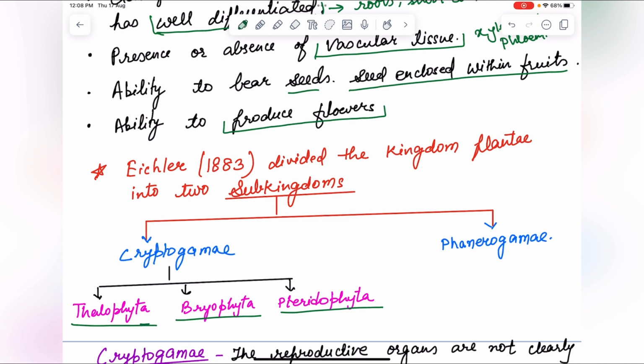And Phanerogamia is divided into gymnosperm and angiosperm.